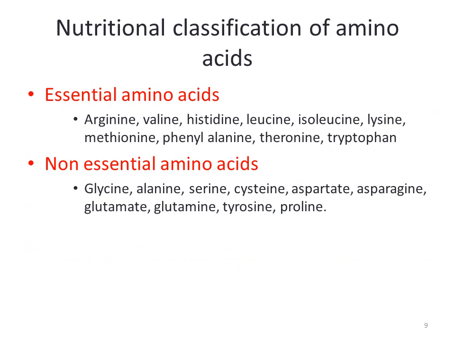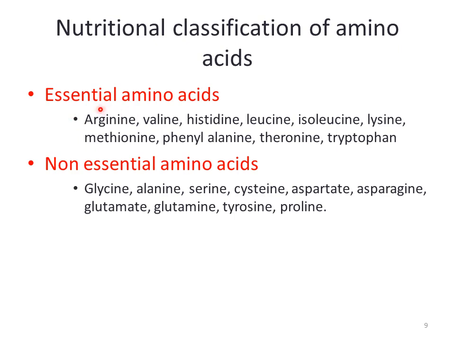On the basis of nutritional importance of the amino acids, these are further divided into two classes. These are essential amino acids and non-essential amino acids. Essential amino acids are those amino acids which a living body cannot synthesize, but it needs them for its growth and development. And non-essential amino acids are those which the living body can synthesize on its own, and it does not need to take them from an outer source.